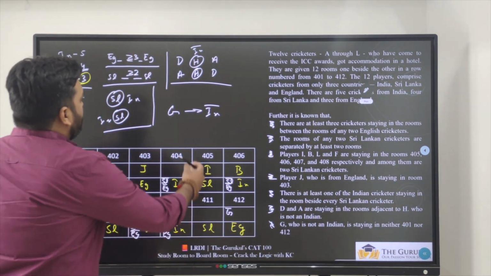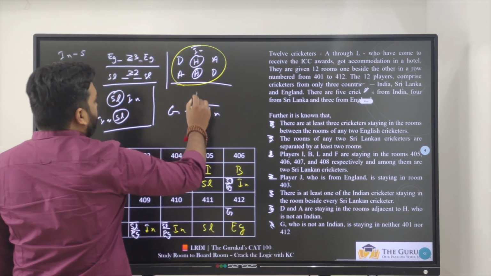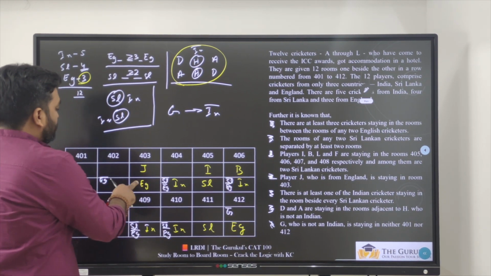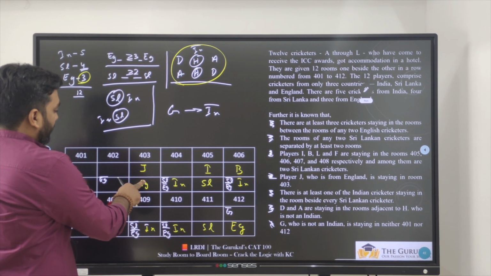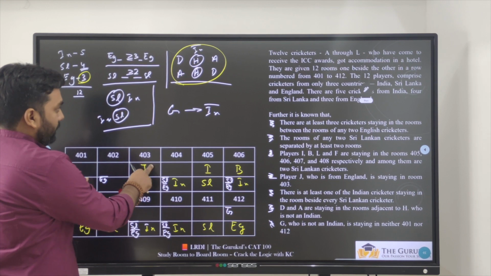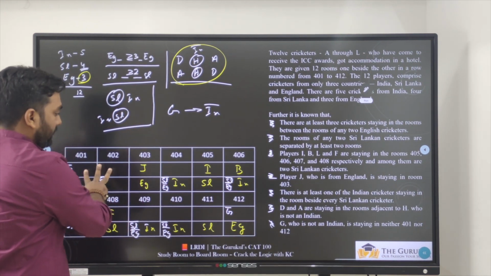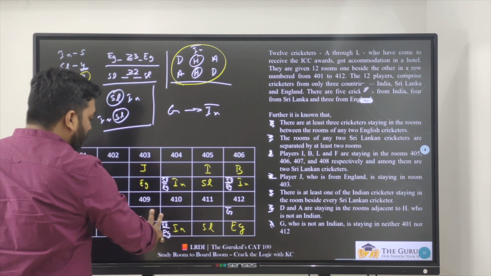Now the next big thing which we left out is this one, DHA. We need to fill that up. That is with respect to people. Now where can DHA come? And H should not be an Indian. If I keep DHA, that can be one possibility, but J is here, so A cannot come in this position. I should have 3 empty places.